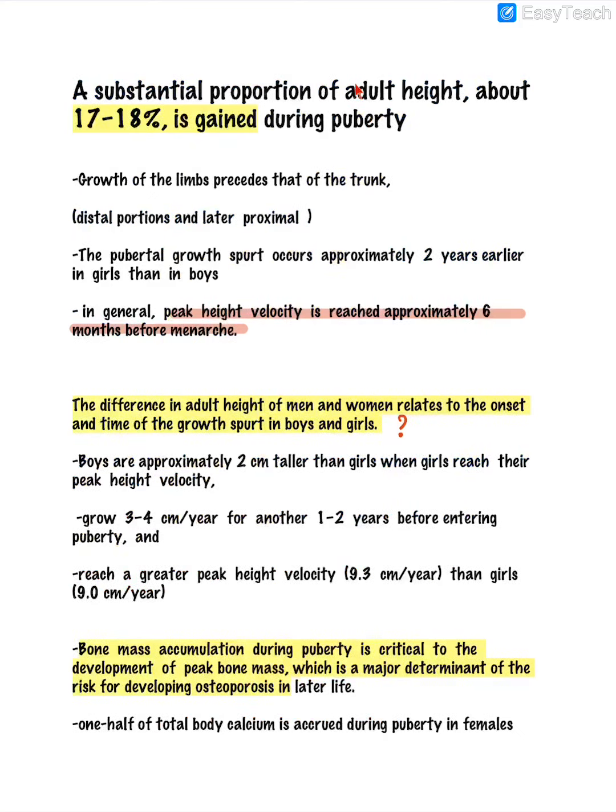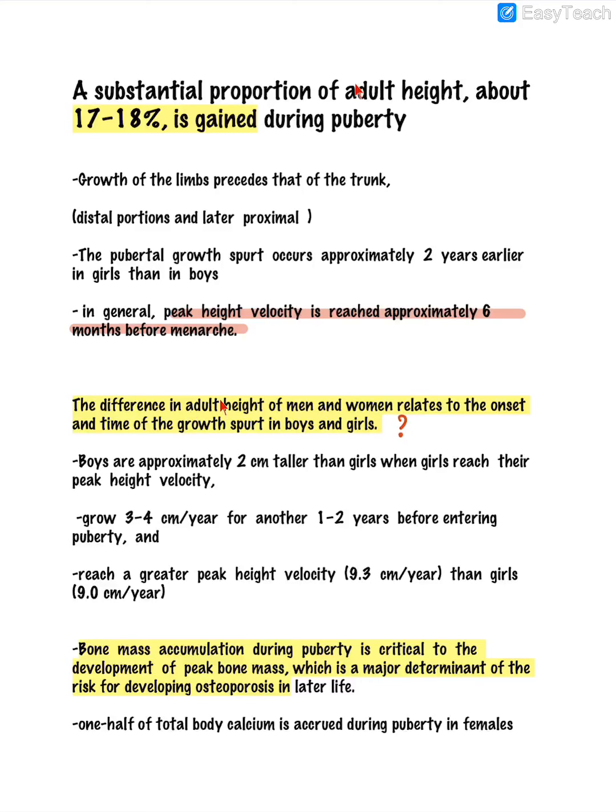Now come to the first change, growth. Around 20%, more specifically 18 to 20% of the total height is actually gained during puberty. The growth of the limbs will precede that of the trunk, and the distal part of the limb will grow first and then the proximal part will grow.